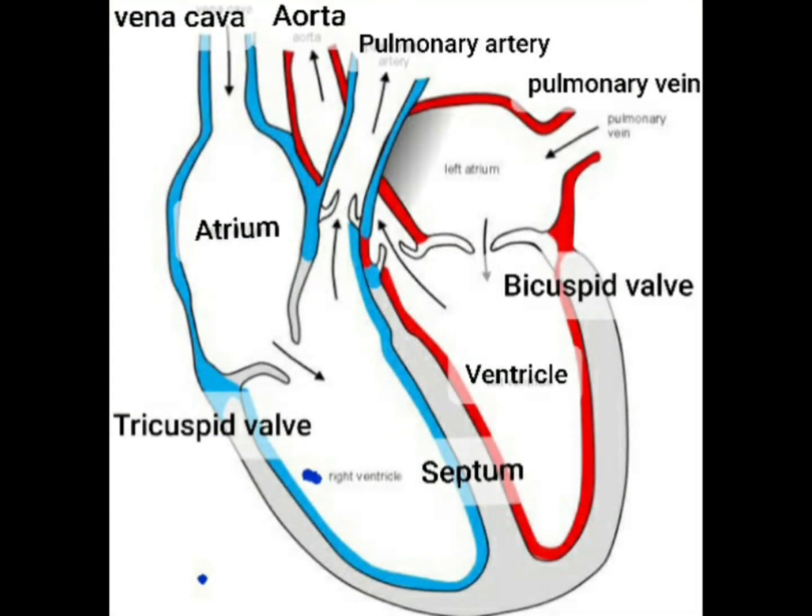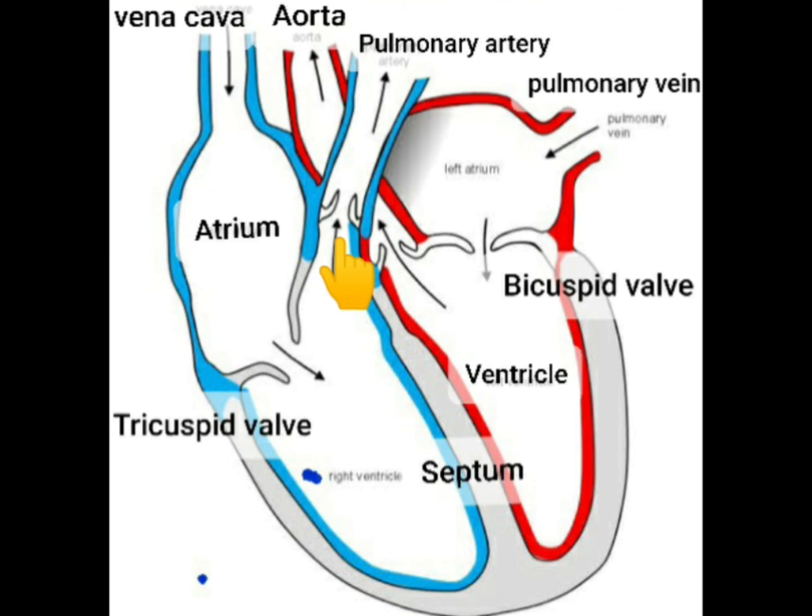All the deoxygenated blood enters into right atrium of the heart through the main vein called vena cava. This blood enters into right ventricle passing through tricuspid valve when atrium contracts. Now this right ventricle contracts and pushes this blood into pulmonary artery. While doing so, tricuspid valve gets closed and semilunar valve at the base of pulmonary artery opens.